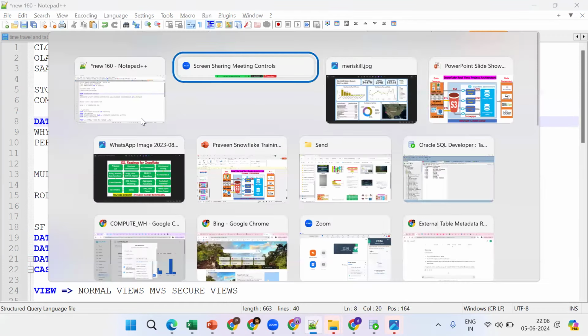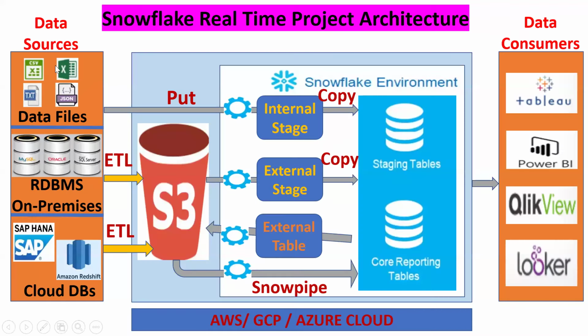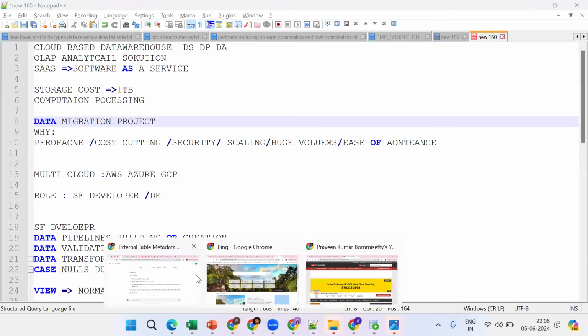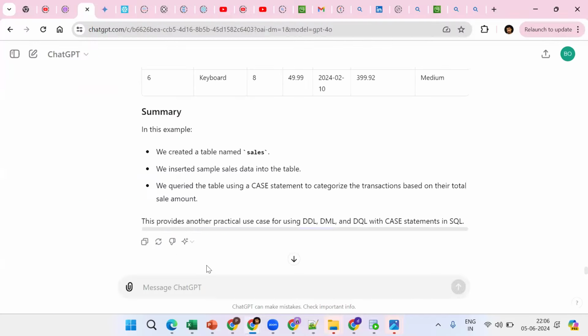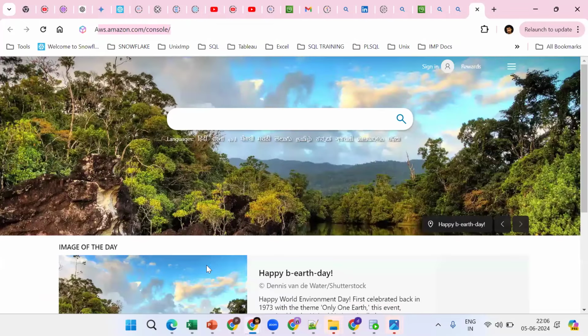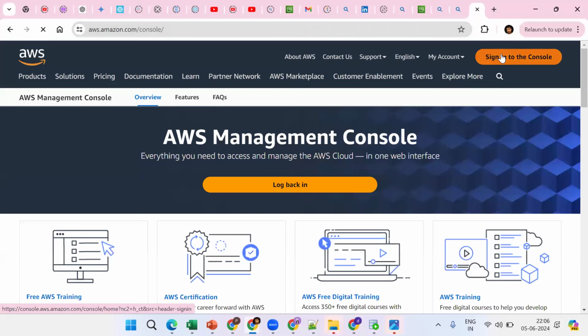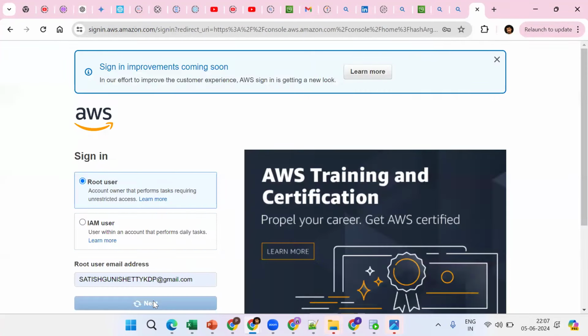In real time, this project will be the same. It can be a different source or a different cloud. Snowflake supports AWS, Azure, and GCP. Suppose our data is in the cloud, and from the cloud we can bring the data from different sources.